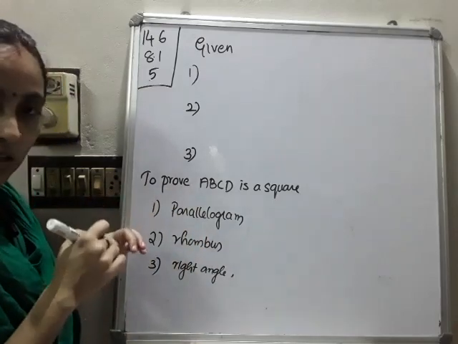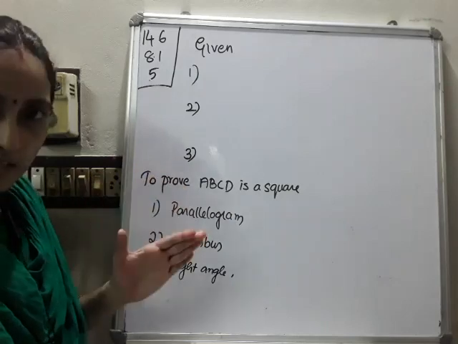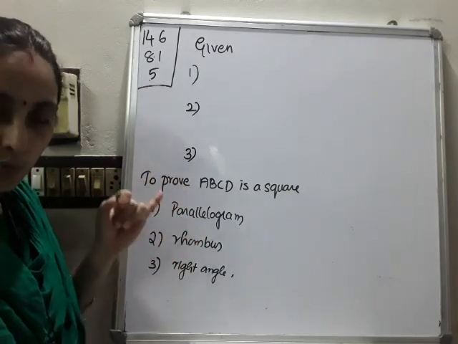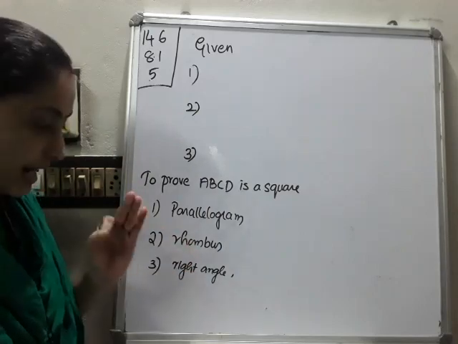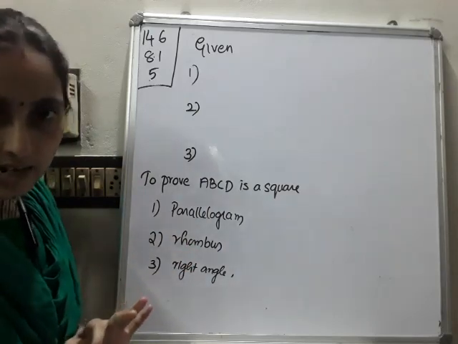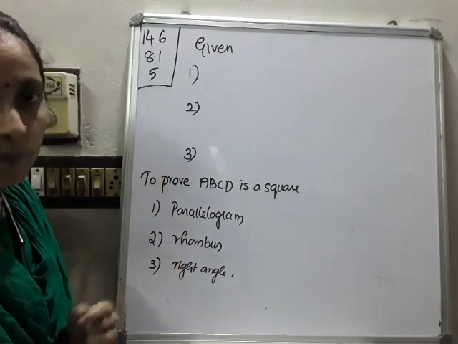First of all, you have to prove it is a square. What are the things you have to prove? You have to prove it is a parallelogram first. Then it is a rhombus, and then one angle is 90 degrees. These three things we have to prove.